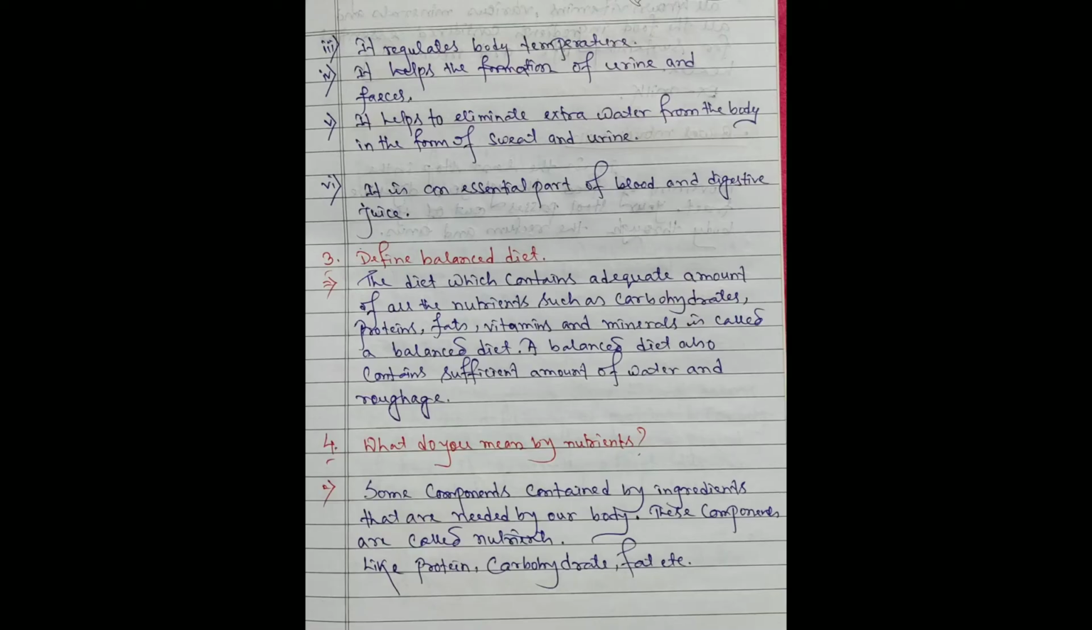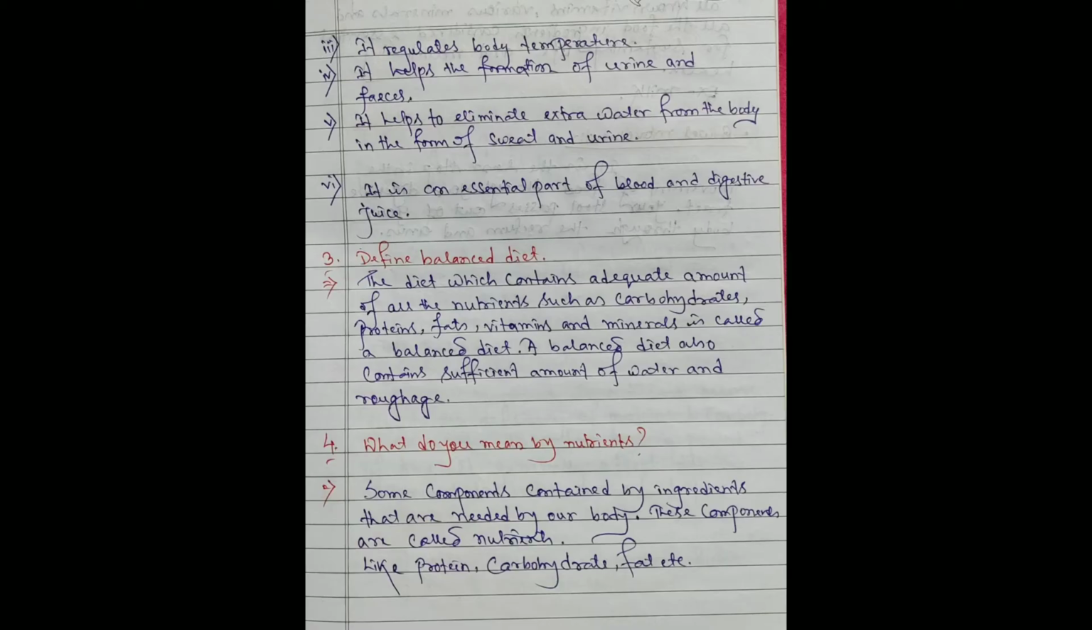Next question is 3. Define balanced diet. The diet which contains adequate, means sufficient, amount of all the nutrients such as carbohydrates, proteins, fats, vitamins and minerals is called a balanced diet. A balanced diet also contains sufficient amount of water and roughage.